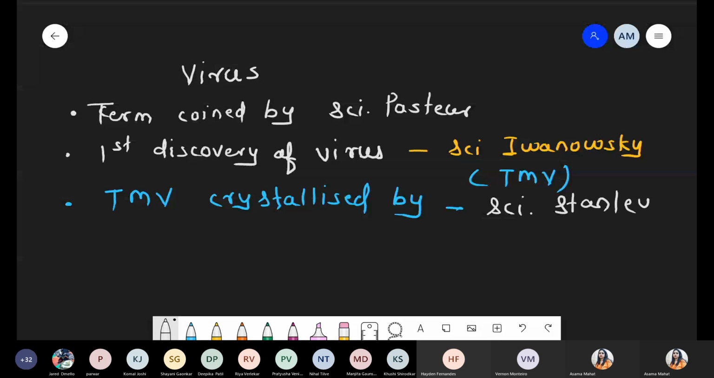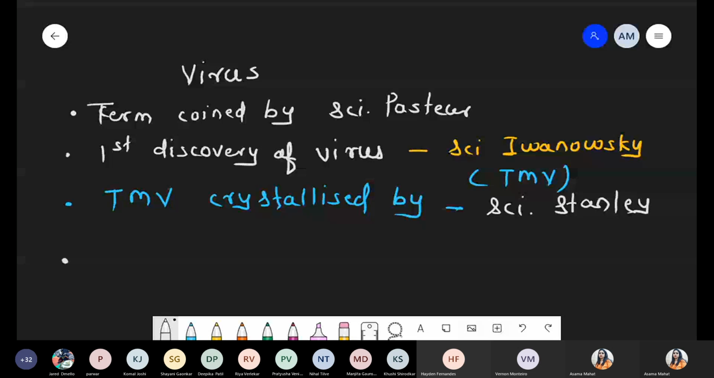Next point, there is one scientist, Beijerinck, who gave one term: viruses. Basically, these are the living infectious fluid. Simply, it is called the contagium vivum fluidum. So we are talking about one question which is already asked in the NEET examination.